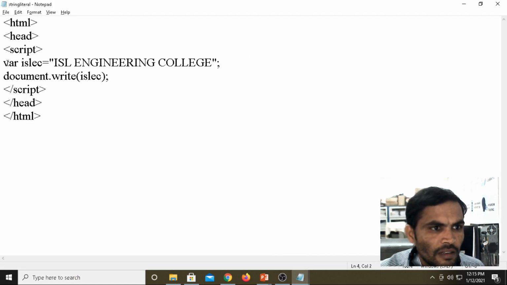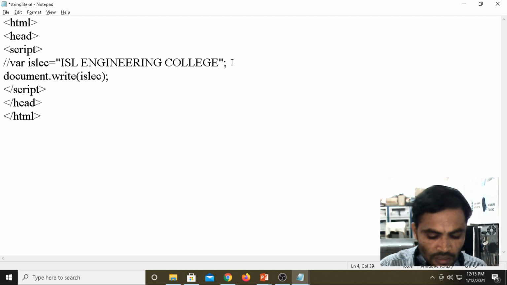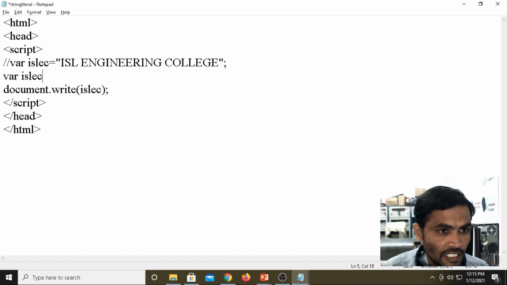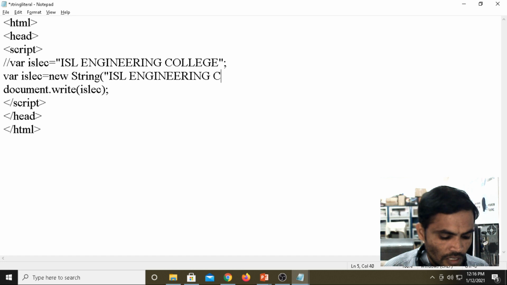This is a literal, this is a string literal. Now using the new keyword, I am giving the variable name ISLEC, then new string, ISL Engineering College.